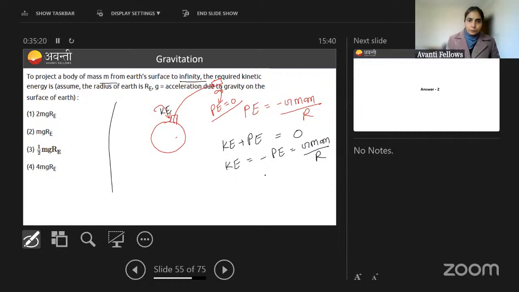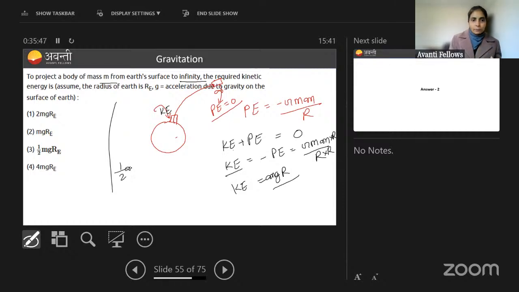If you see here carefully, if I multiply by another R and write it here as well, then GM by R square will become small g, and then this will be m, and then this will be R. So mgR, that is how much kinetic energy we are going to give it. From here also you can derive escape velocity. So how much kinetic energy were we giving? Equal to the negative of potential energy.